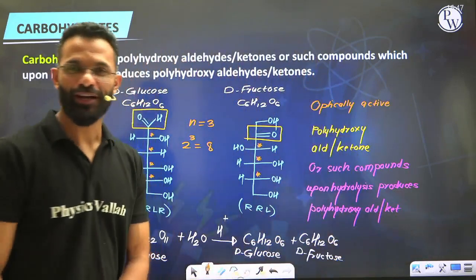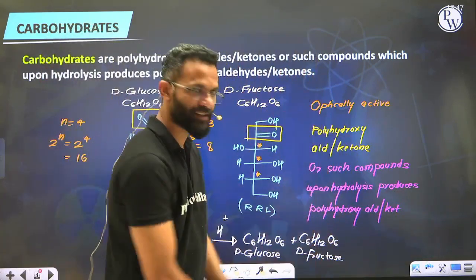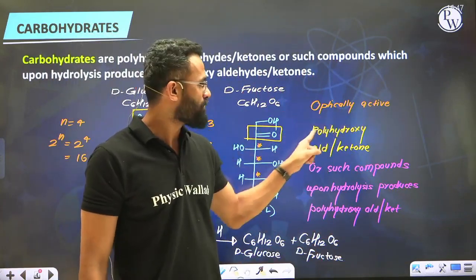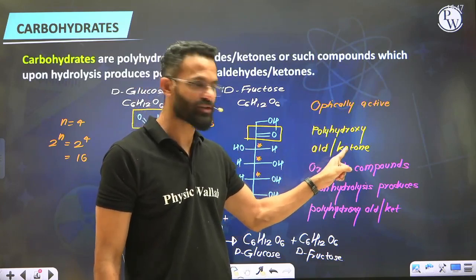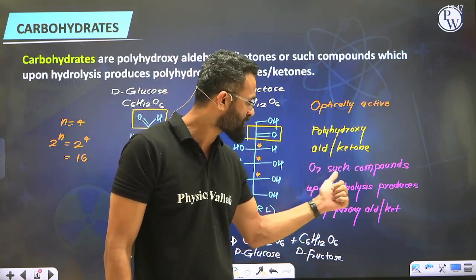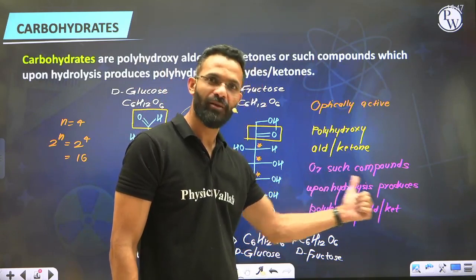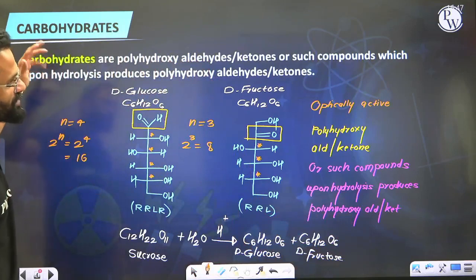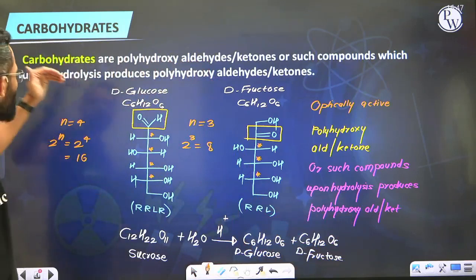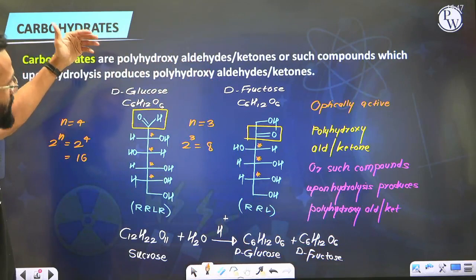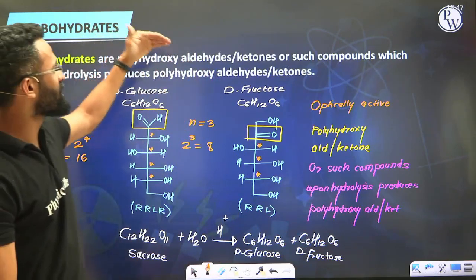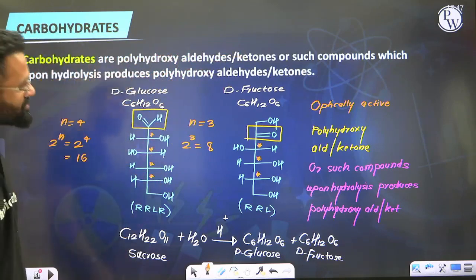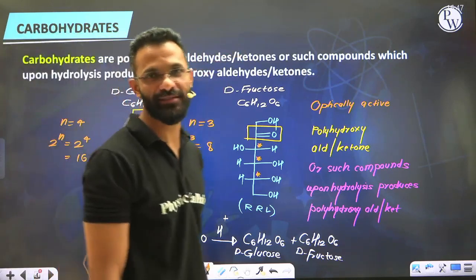So guys, what are carbohydrates? Let's put these points together and define them. We will say carbohydrates are optically active polyhydroxyaldehydes or ketones, or such compounds which upon hydrolysis produce polyhydroxyaldehydes or ketones. And that's what you see over here at the top, which I asked you not to refer to in the beginning.